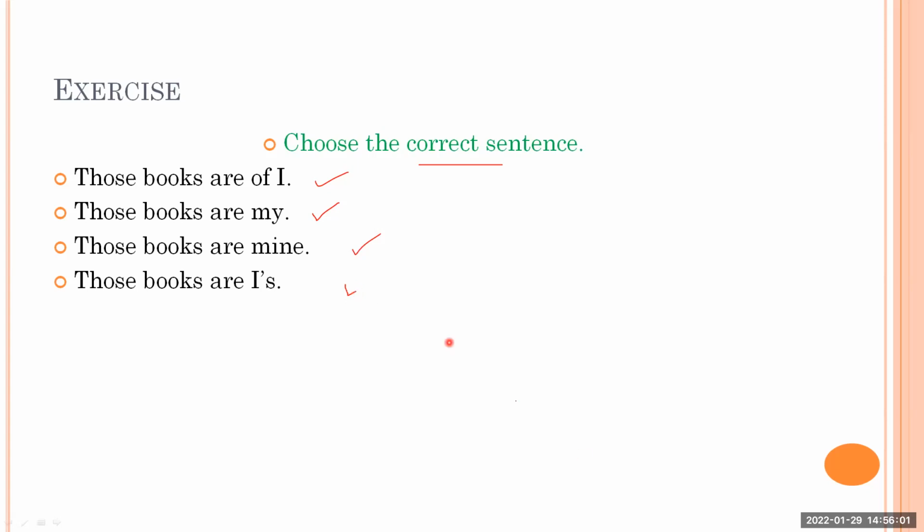Okay, I got an answer from Vinayak. Okay, I got it from Pradnesh. Those books are mine. Yes, those books are mine. So all you people need to understand, you can't say those books are of I. I is not okay here. My is a possessive adjective, so there is no noun, so it can't be. Those books are mine. That is correct. Those books are I's. We don't use those books are I's. Okay. So therefore everyone is right. Divya is also answering with option number 3, and that is the right answer. So check your answer. Those books are mine is right.